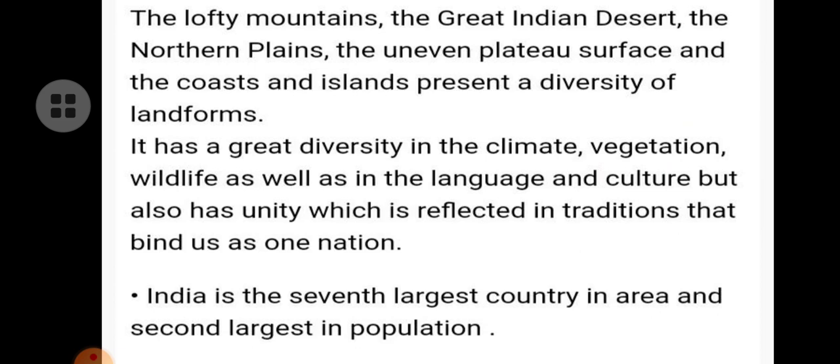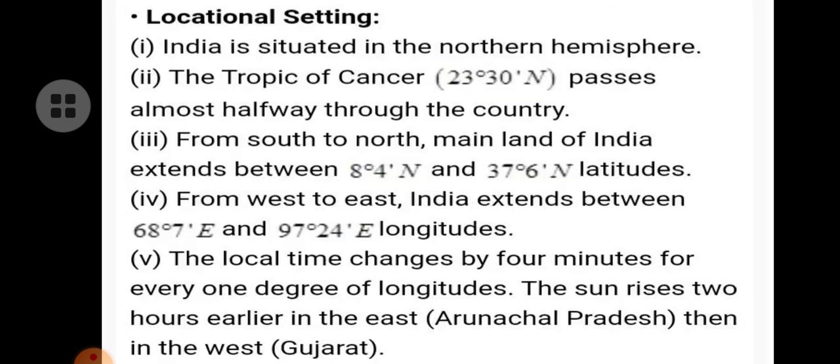It has a great diversity in the climate, vegetation, wildlife, as well as in the language and culture, but also has unity which is reflected in traditions that bind us as one nation. India is the seventh largest country in area and second largest in population.